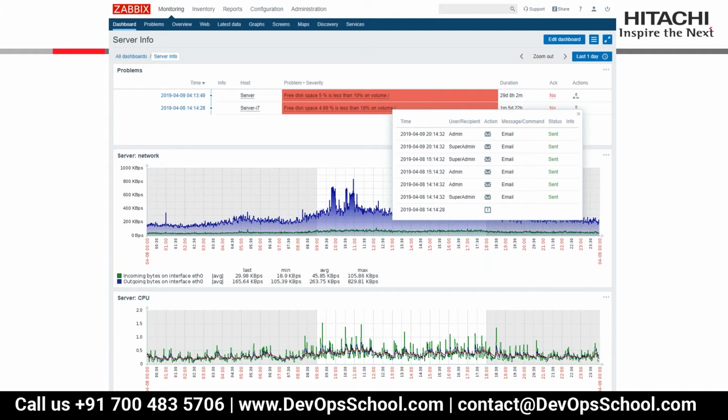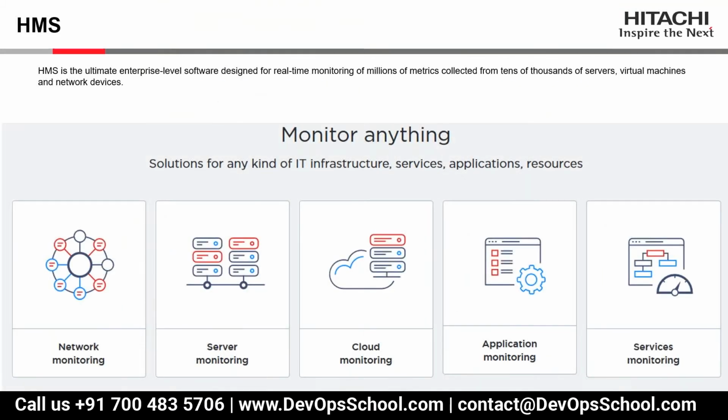In Zabbix you can customize the entire tool according to your requirements. If you want to customize the dashboards or create a map, you can do that. Through the map, I did a little bit in my lab before. I can show the server image, and it will have a nice graphical presentation.